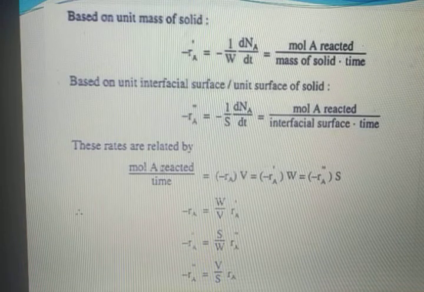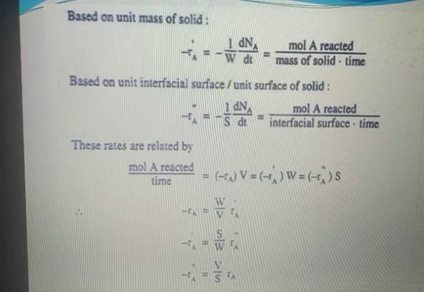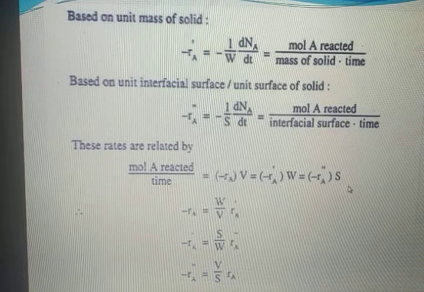These rates are related by moles of A reacted per time, because that is the only common feature, and it is equal to minus Ra into V, minus Ra dash into W, and minus Ra double dash into S.